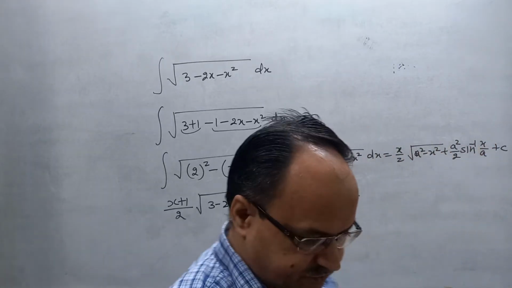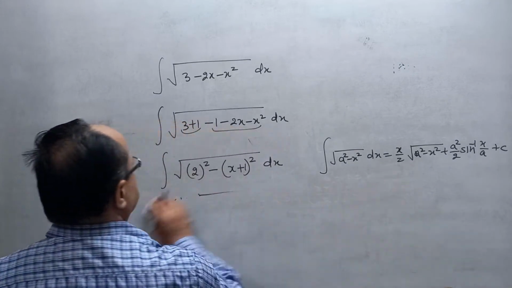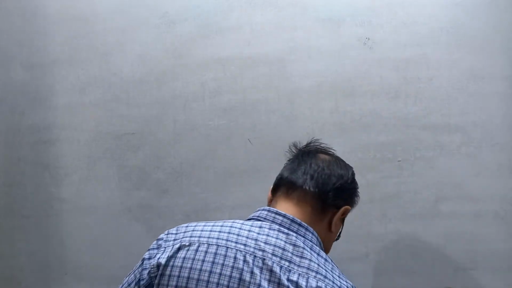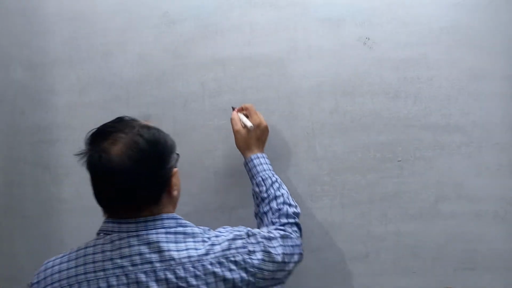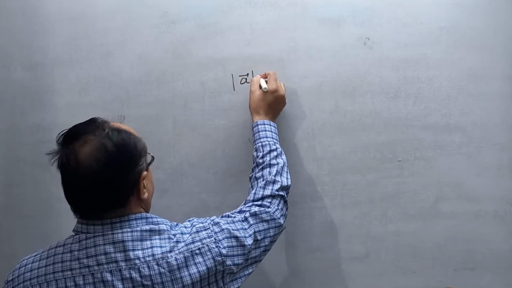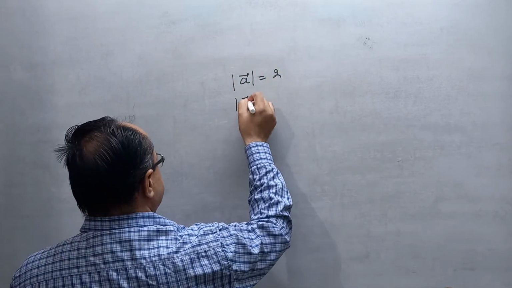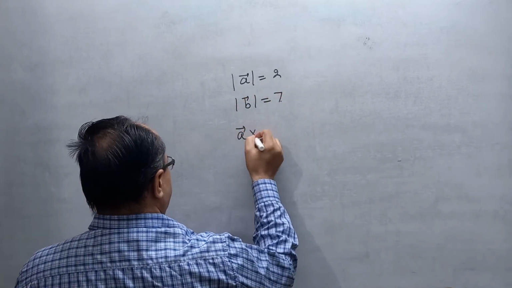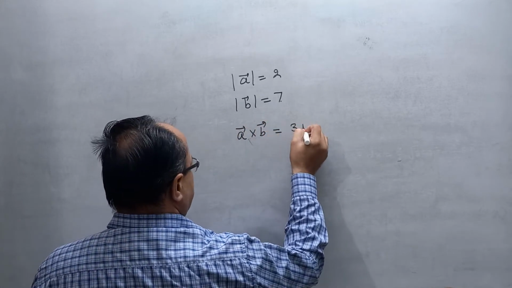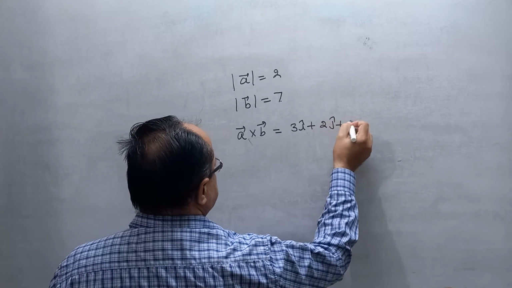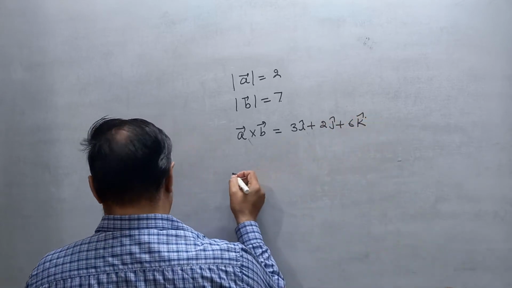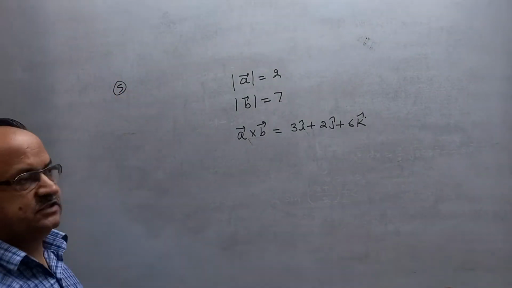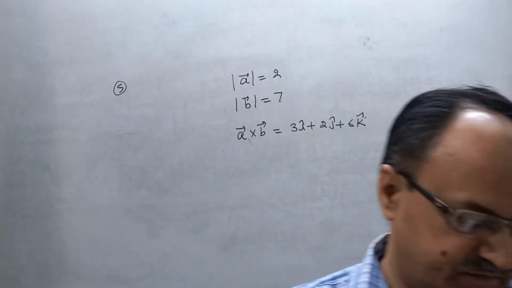Next question, question number 5. Can you solve this question? Determinant of A is equal to 2 and the modulus of B is 7. A cross B is equal to 3 i cap plus 2 j cap plus 6 k cap. Then find the angle between A and B. This is the question.